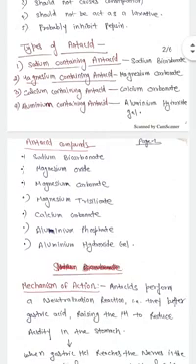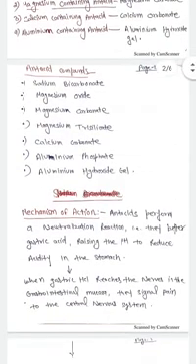So now we will discuss some antacid compounds. The compounds are sodium bicarbonate, magnesium oxide, magnesium carbonate, magnesium trisilicate, calcium carbonate, aluminium phosphate, aluminium hydroxide gel.